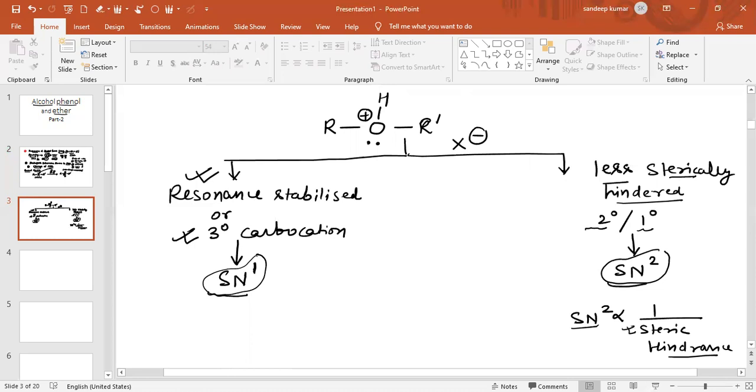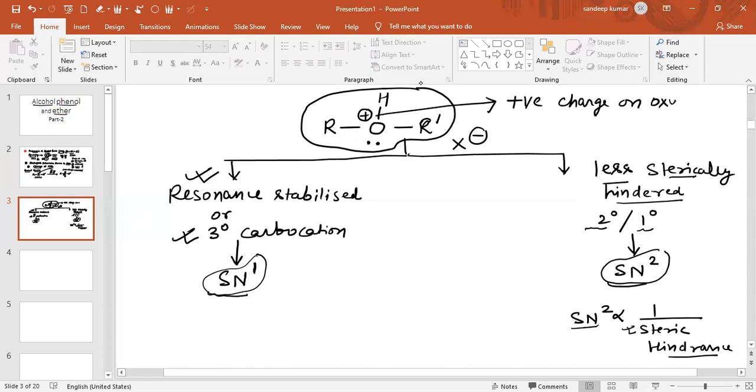Now see, we will decide the cleavage of the bond. This is after the attack of H plus. After the attack of H plus, this positive charge on the oxygen atom is unstable. Why unstable? Because a positive charge on a more electronegative atom is unstable.